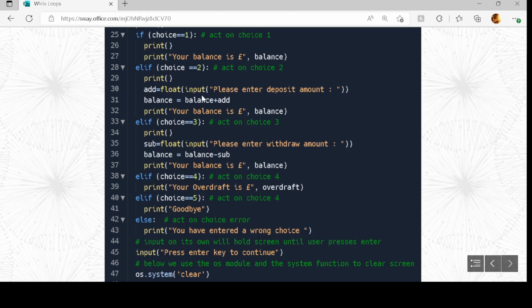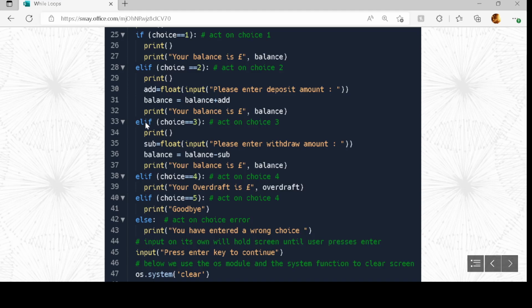So we use the keyword input to get input from the user. We say please enter deposit amount, take it in, and then we store it as a float. That's a number with a decimal point, and we store it inside add. So our new balance is going to be equal to the old balance plus add. That would be whatever has been deposited.